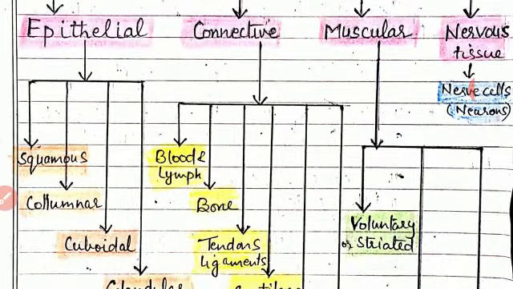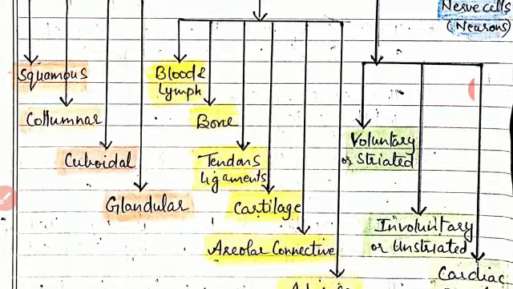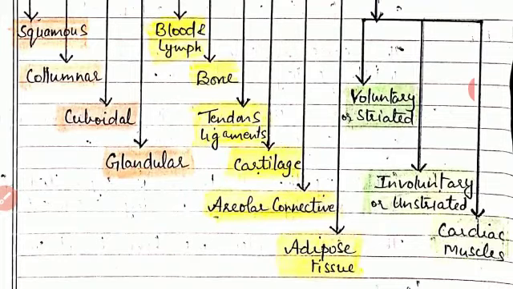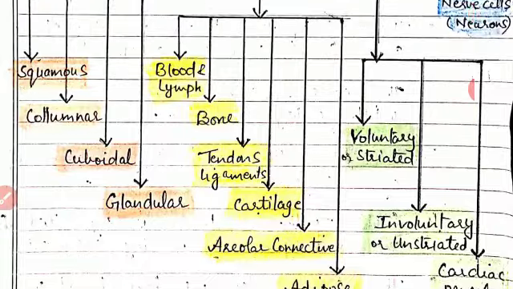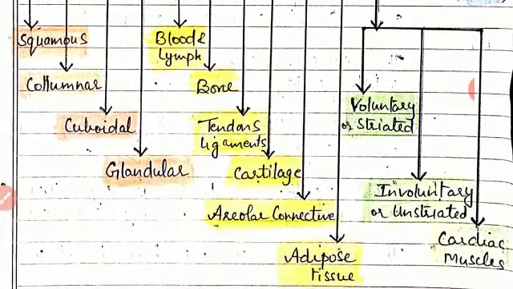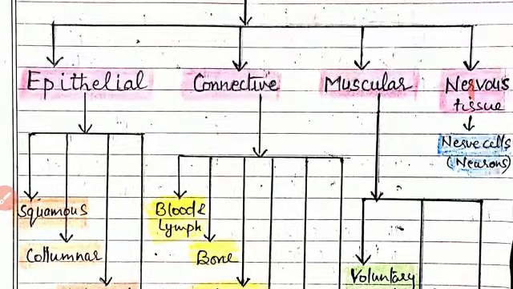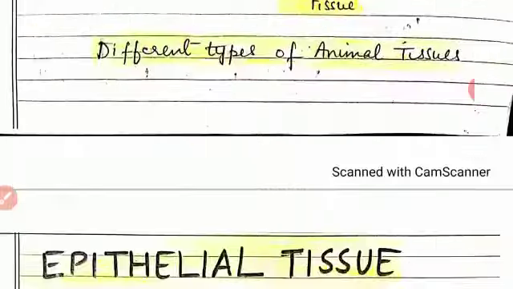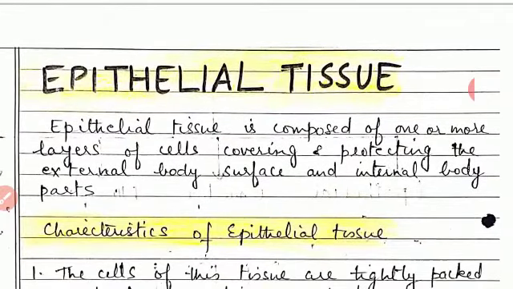Connective tissue is the widely distributed tissue in our body. It comprises blood and lymph, bone, tendons and ligaments, cartilage, areolar connective tissue, and adipose tissue. The third type of tissue is muscular tissue. It is divided into three types: voluntary or striated muscles, involuntary or unstriated muscles, and cardiac muscles. And last is the nervous tissue, which is made up of nerve cells or neurons. So today we'll be studying epithelial tissue.